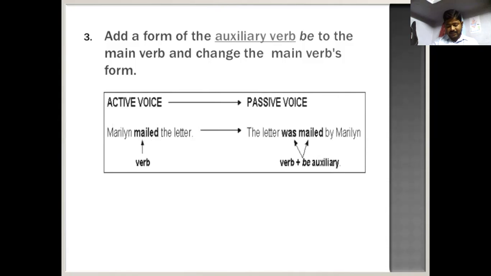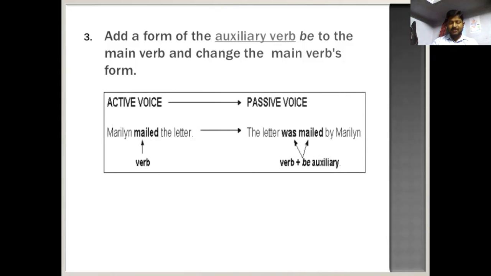Take another example. She wrote a letter. A letter was written by her. Another important thing is that while you're changing active voice to passive voice, the subject pronoun has to be changed according to the pronoun.